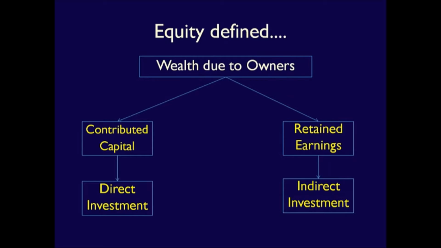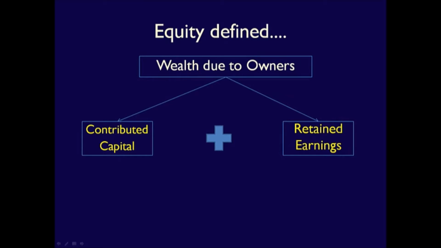It is considered indirect because the business decides what they will keep and what will be paid out to the owners. So, to summarize, equity is made up of the direct investment by the owners as well as the net income retained in the business for future expansion and growth.